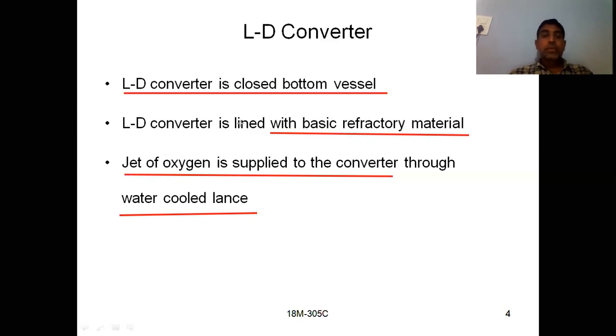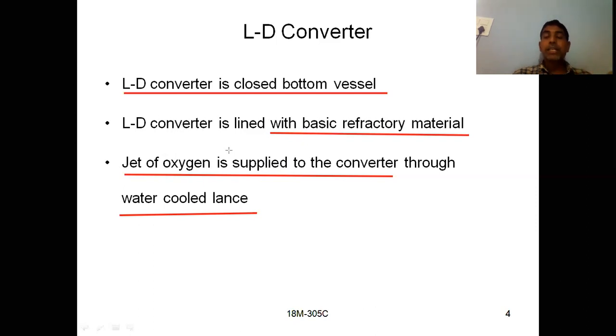Okay, so if you see the 3 points what we have discussed, the first one we should remember, LD converter is a closed bottom vessel, whereas your Bessemer converter is having a detachable bottom. And your LD converter is lined with basic refractory material, whereas in your Bessemer converter it may be lined with acidic refractory material or a basic refractory material based on the impurities present.